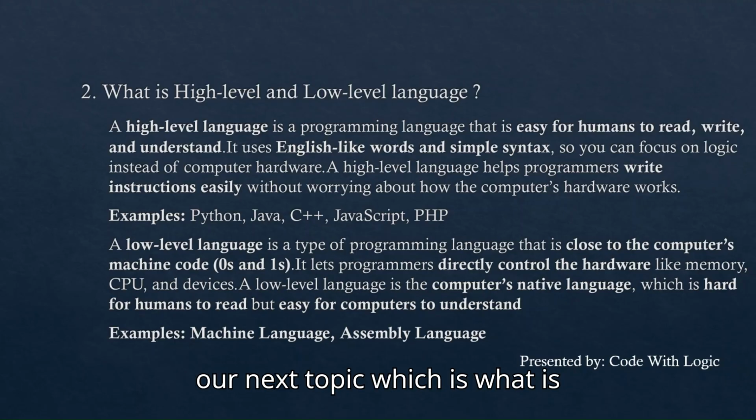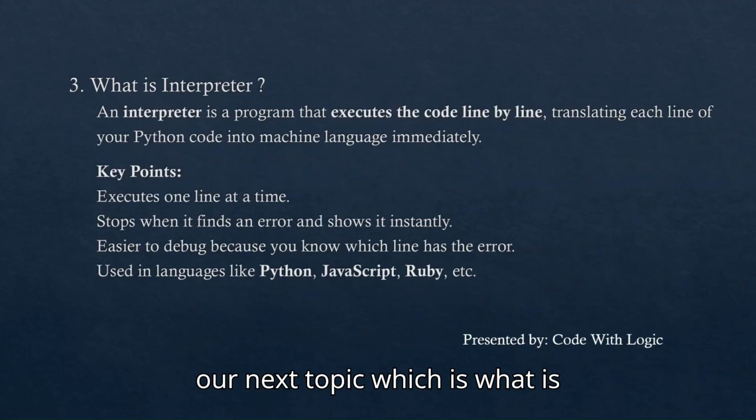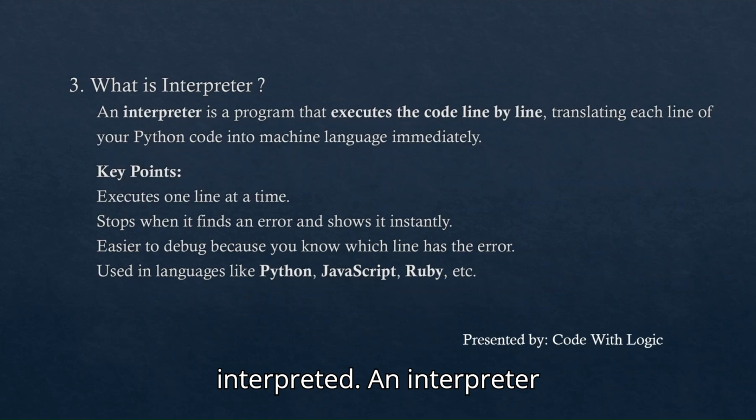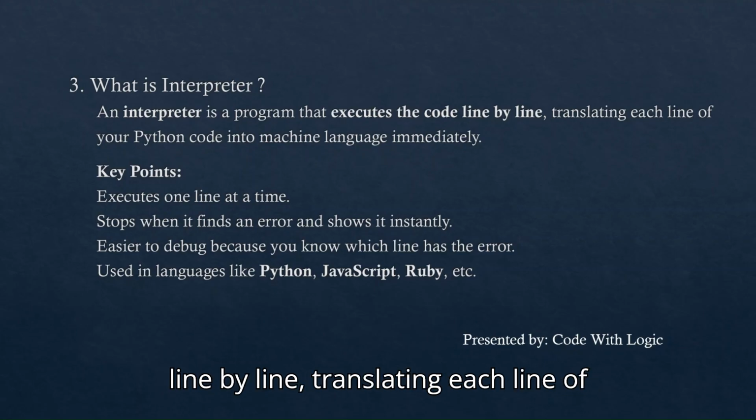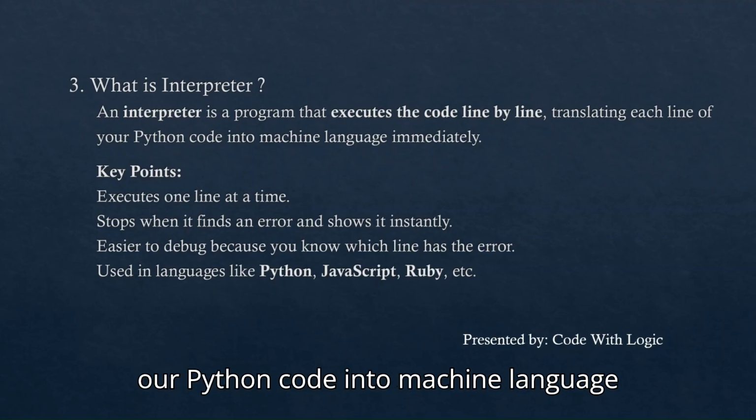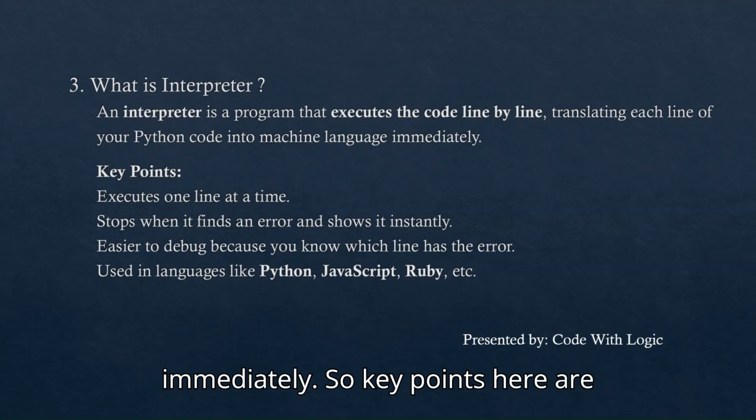Move to our next topic, which is what is interpreter. An interpreter is a program that executes the code line by line, translating each line of our Python code into machine language immediately.